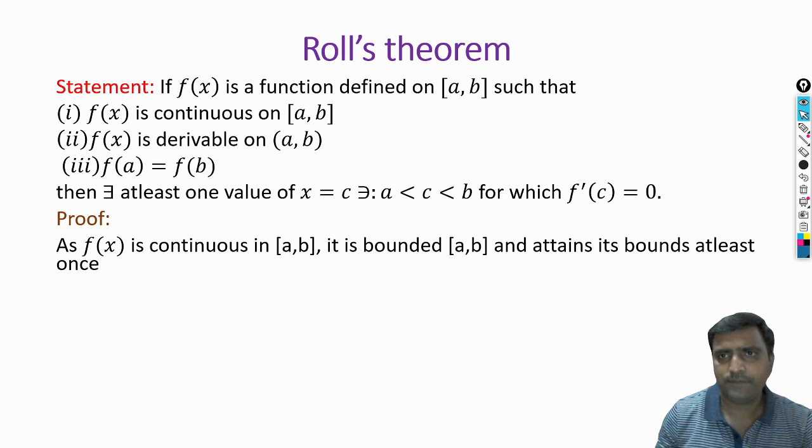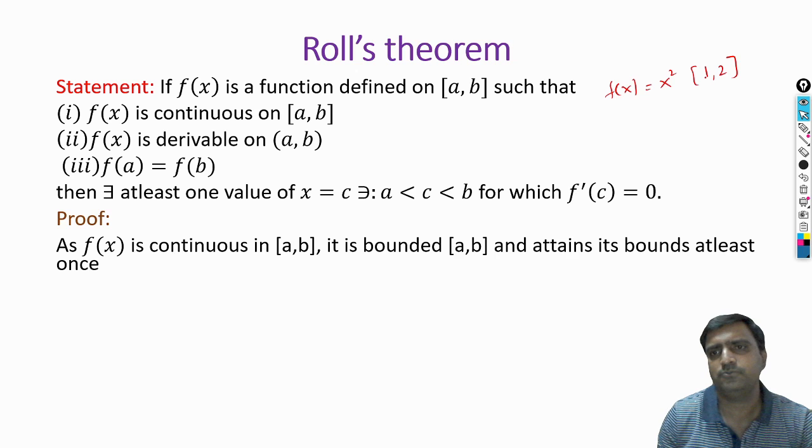For example, if f of x is equal to, just written here, on the interval 1 to 2, we say that this is a bounded function. That means there exists one upper bound and one lower bound. What is the upper bound and lower bound of this function? The upper bound of this function is 4, lower bound is 1.